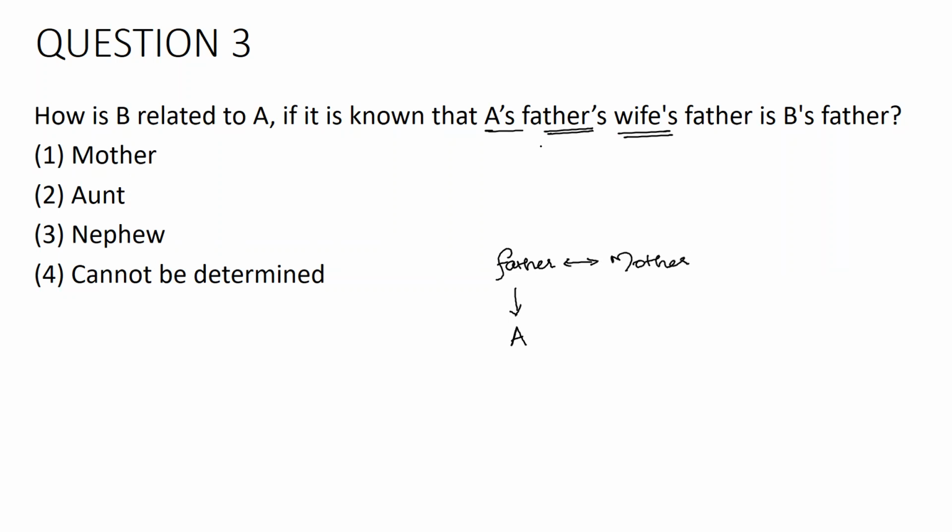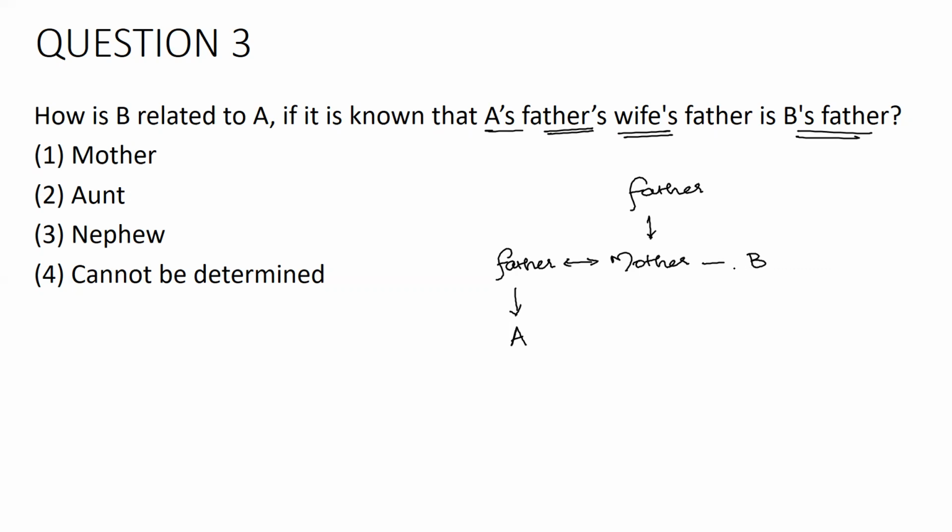Okay, so A's mother's father. So A's father's wife's father is B's father, which means I am referring to this B as A's mother's sibling.